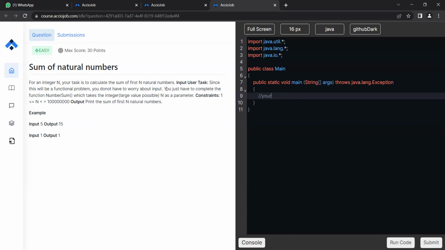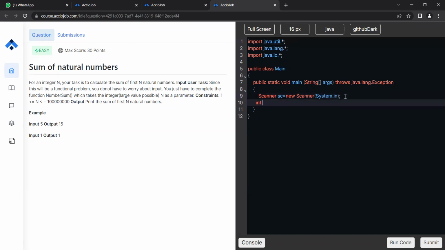So this is the exact same question that I did in the last part. Let's quickly finish it. Scanner sc is equal to new Scanner(System.in).